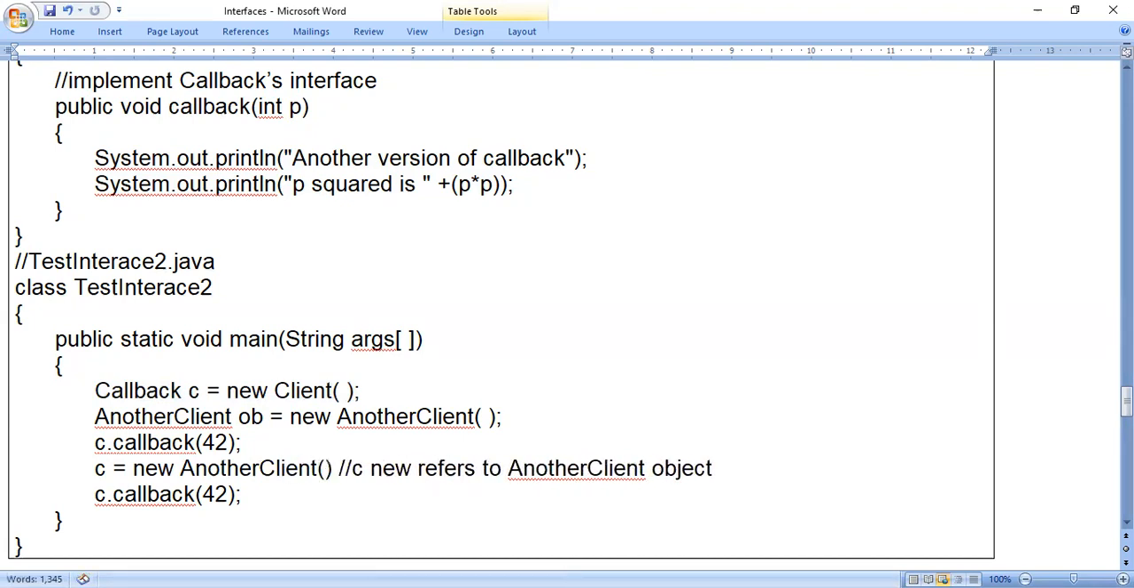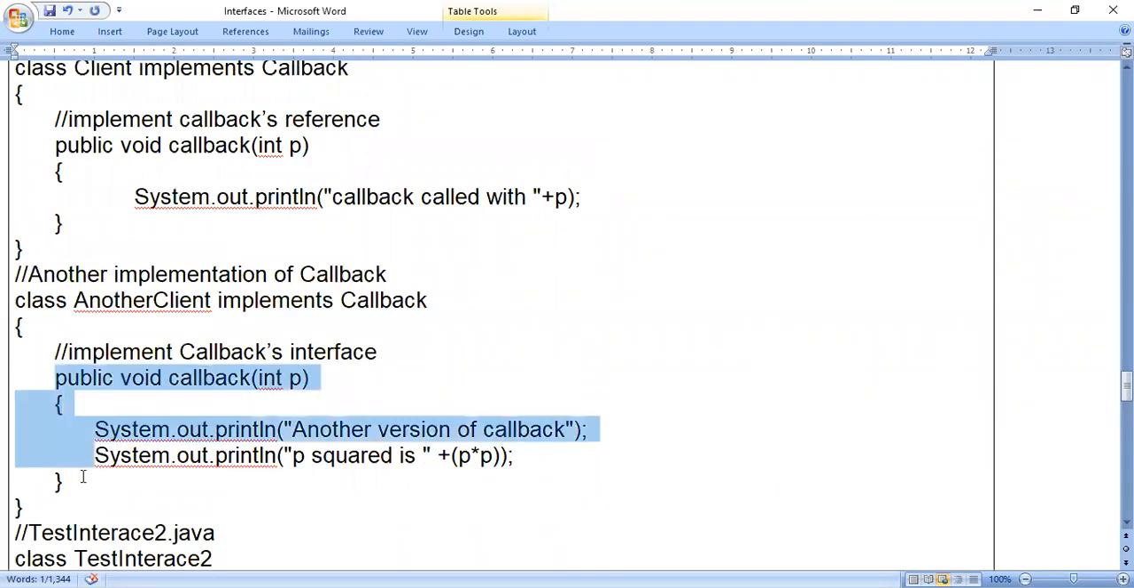So if I write like this also, it is correct. But directly I can make use of the object OB. So C is equal to OB means it is referring to another client. So when it refers to another client class, then C dot callback. If once again you call the method C dot callback, it will call the method which is present in another client. It will not go for the client class. It will call the method which is present in another client.